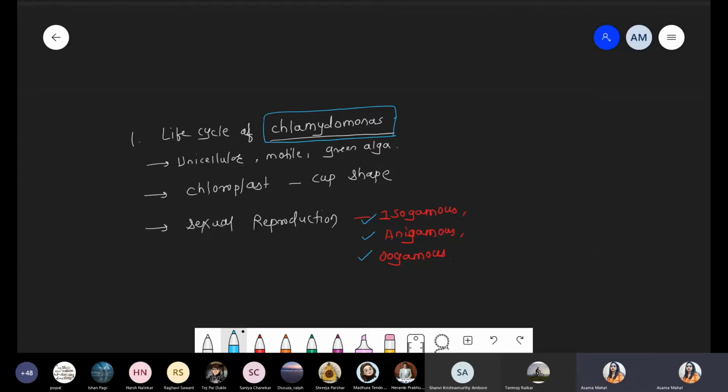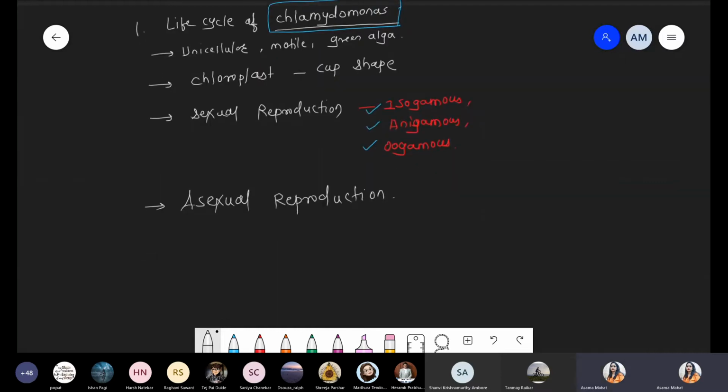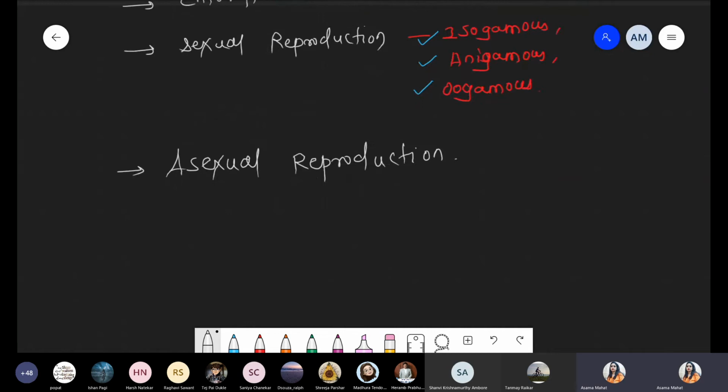Okay, so now these are some information with respect to Chlamydomonas. Next, we are talking about the next type, the asexual mode of reproduction. In the asexual mode of reproduction, as we just discussed, it is motile, so what will it form? First, they can form a zoospore.